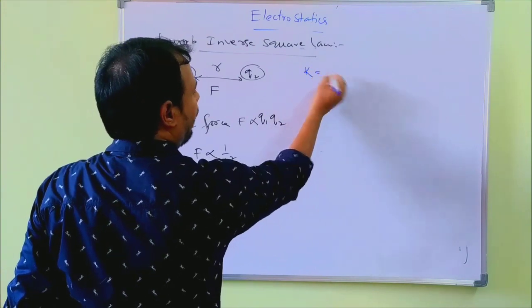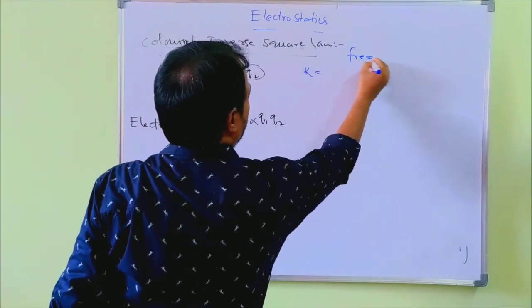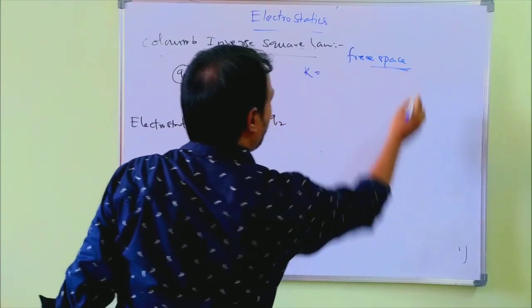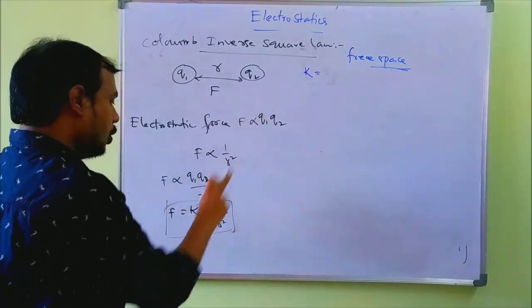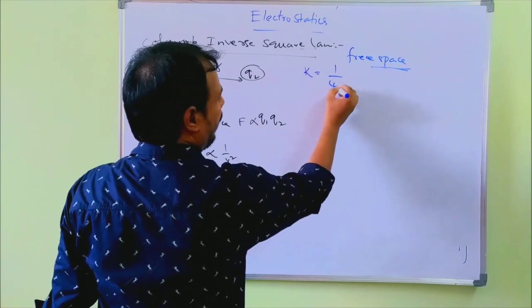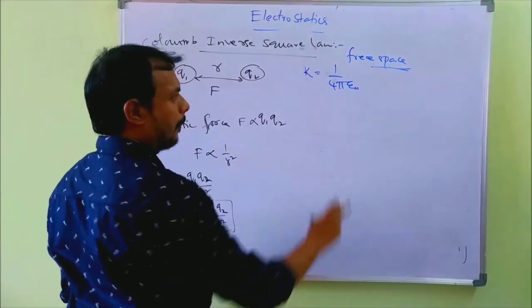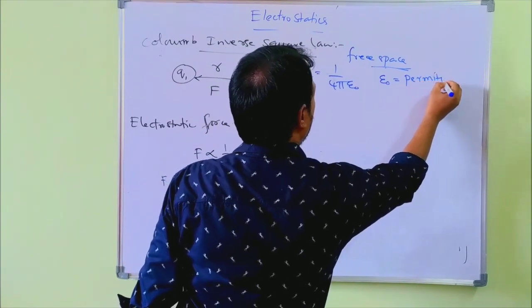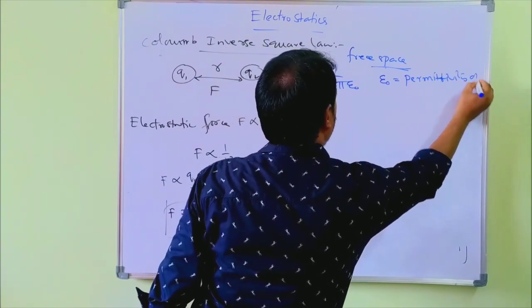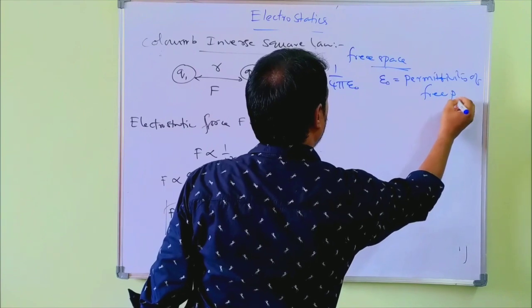So here the value of K in the free space. What do you mean by the free space? Air or vacuum is known as free space. The value of K is 1 by 4 pi epsilon naught. What is epsilon naught? It is permittivity. What do you mean by the permittivity of free space?